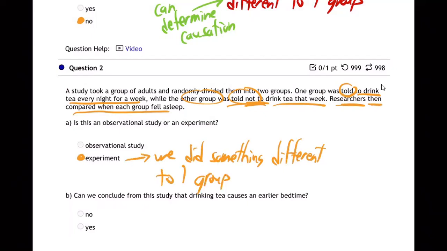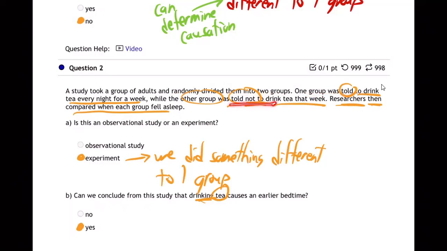And so can we conclude that in this case, drinking tea causes earlier bedtime? Yes, for sure. We can, because it's an experiment, meaning these are two random groups. The study randomly divided them into two groups, and one group was told to drink tea, the other was told not to.